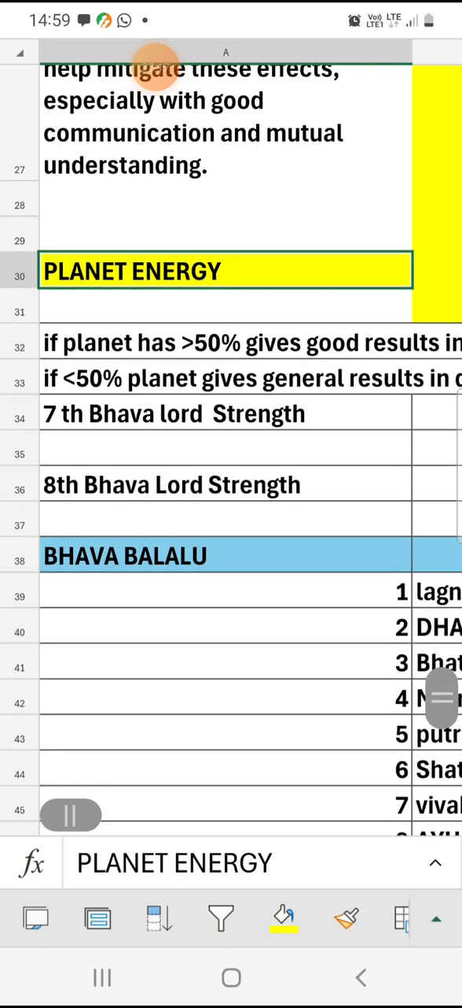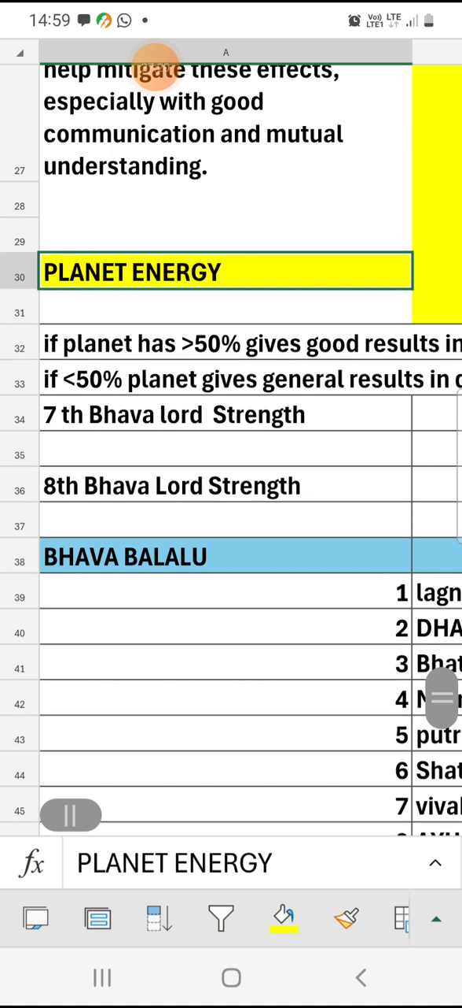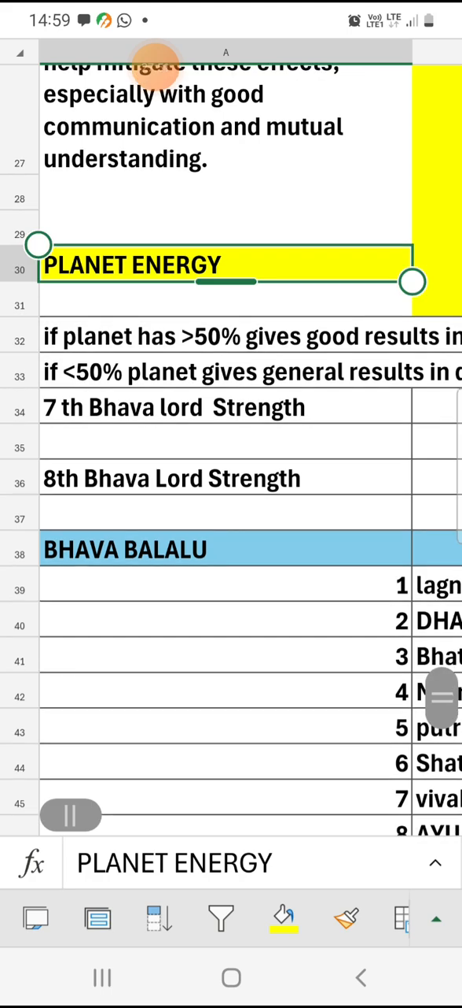Guru's aspect: is Guru being aspected by a malefic planet? Is Guru positioned in his own sign, Dhanu or Meenam? Both Dhanu and Meenam are his own signs, swakshetram. Otherwise Guru is placed in another rasi, a friend's rasi. And how is Guru being aspected? You need to consider so many points when evaluating the energy of a planet.